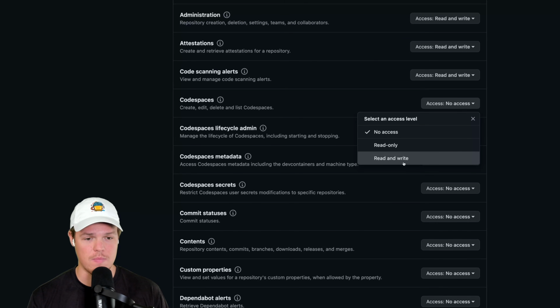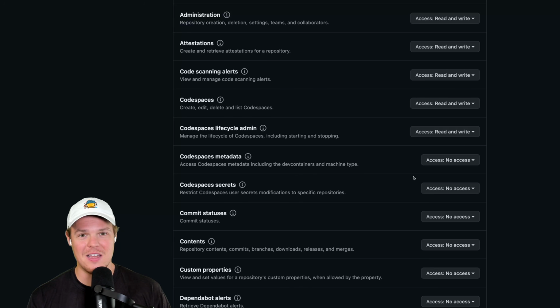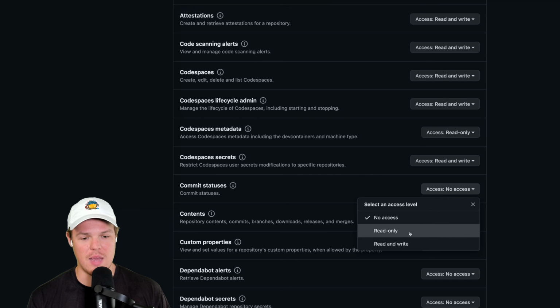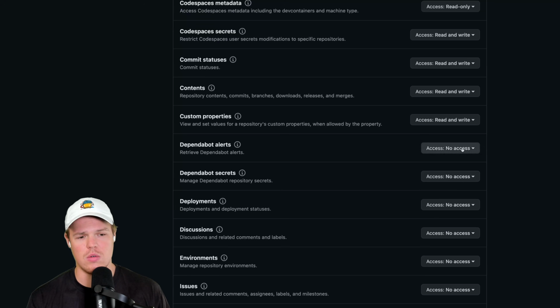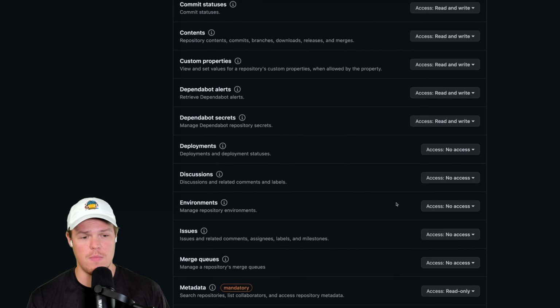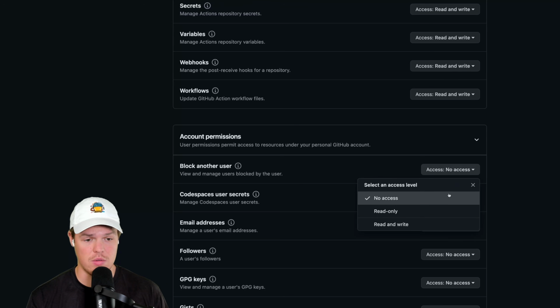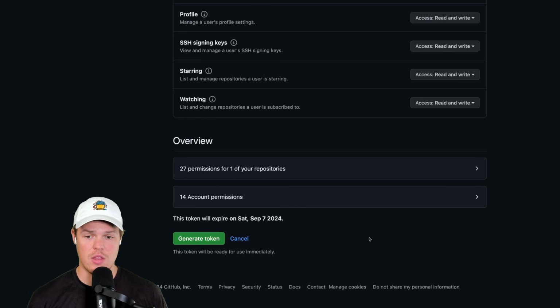Why are we doing this, Corbin? This is because this is your code. This is your project. So you want to be able to do everything that can be done when accessing your code. Therefore, let's make this all read and write. Account permissions, same deal. Read and write. By the end, you should see something like 27 permissions for your one repository, 14 account permissions. Generate token.